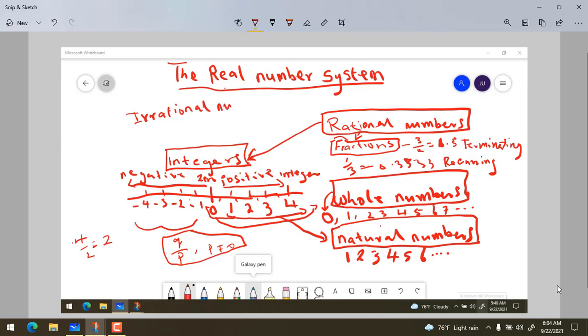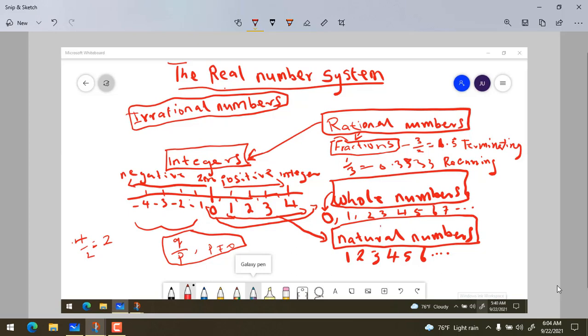These numbers are called irrational. They are not rational. Examples of irrational numbers are what?